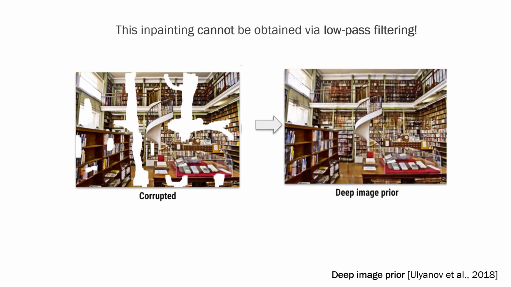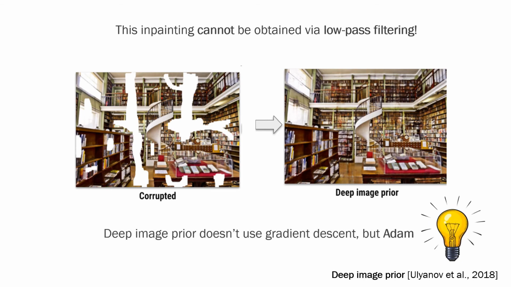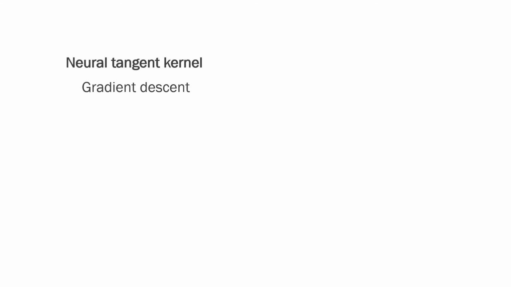We argue that this gap between theory and practice is due to the choice of the optimizer. While NTK theory assumes gradient descent training, the deep image prior uses the Adam optimizer. NTK theory assumes a vanishingly small change of weights from initialization such that the tangent kernel stays approximately constant throughout training. This happens due to the overparameterization.